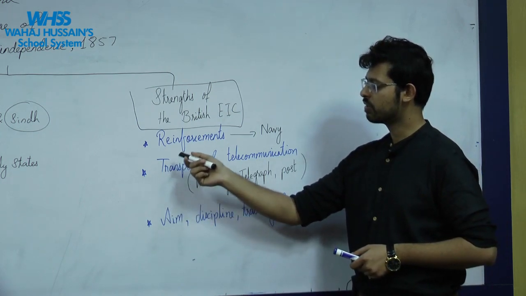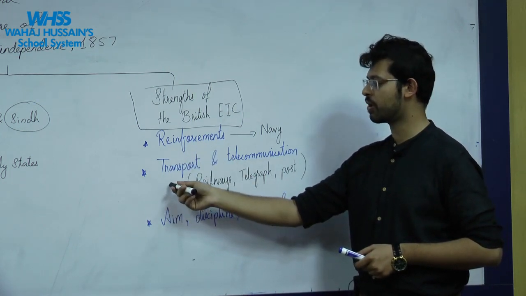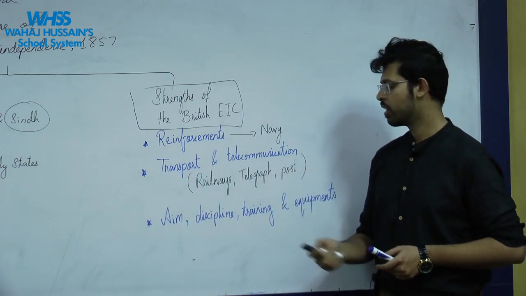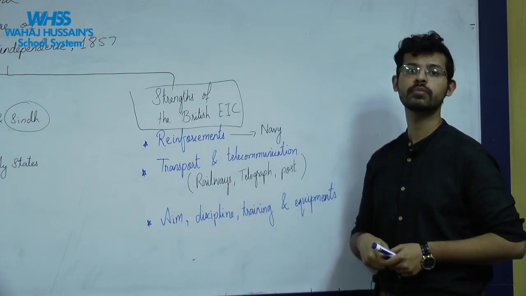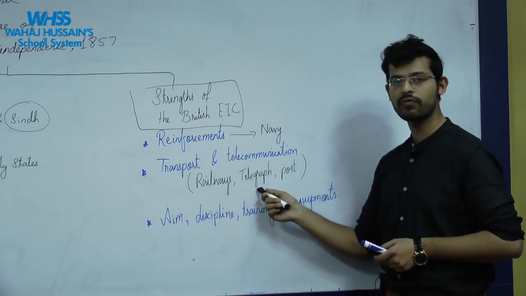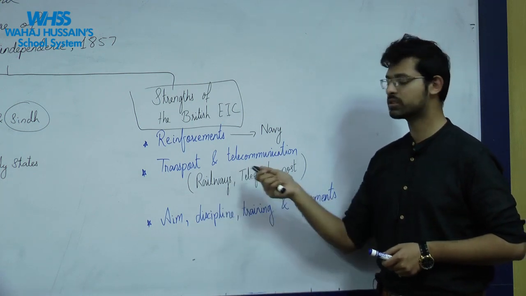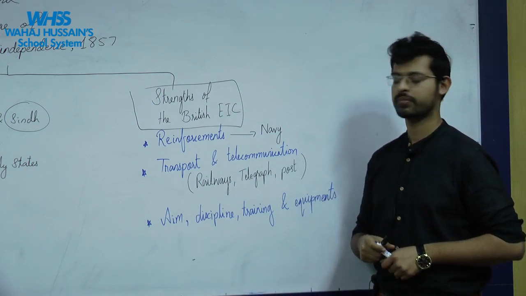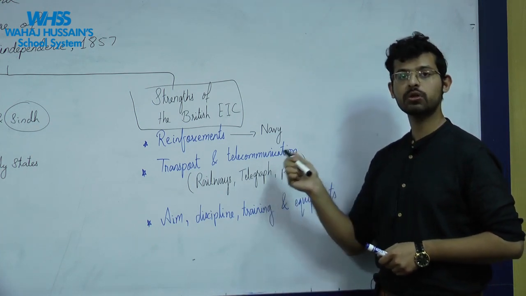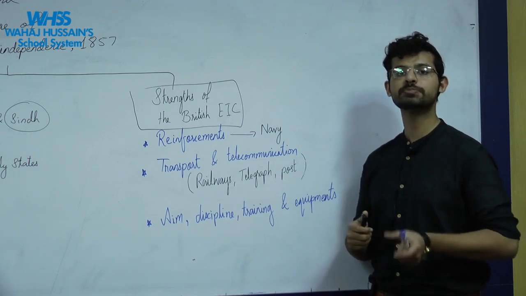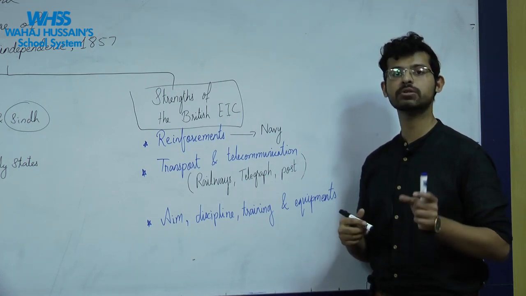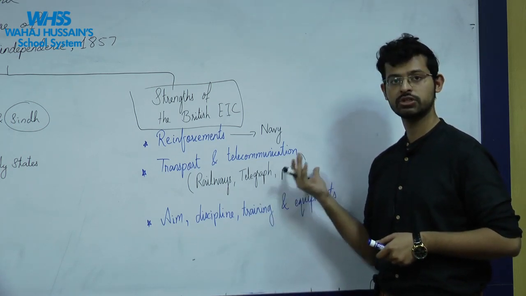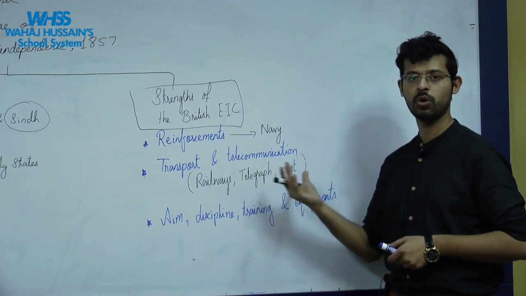Moreover, another superiority for the British was better transport and telecommunication. The British had in their time developed railways, telegraph and postal system, and this was now helping the British in transporting supplies and soldiers to different parts of India. The postal system was also successful in unveiling a conspiracy hatched by the sepoys of Peshawar, and this conspiracy was unveiled because of the superiority of the telecommunication system of those times.